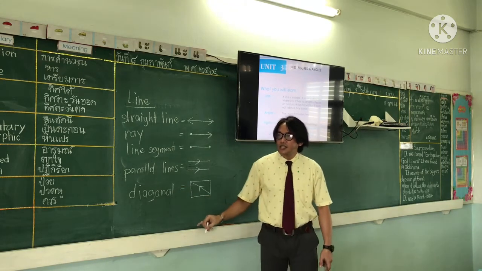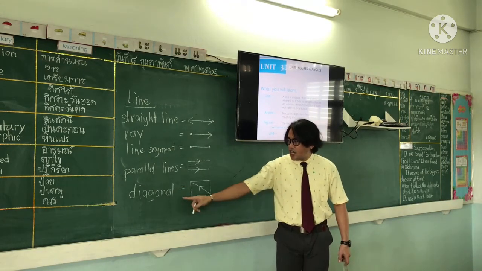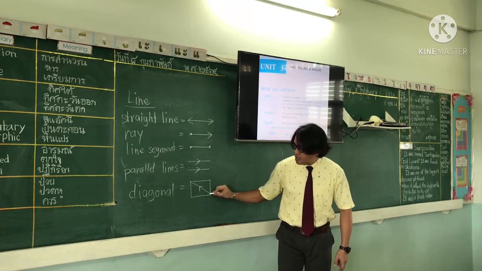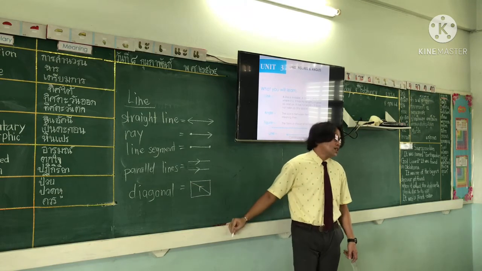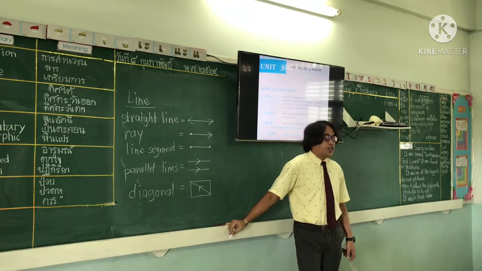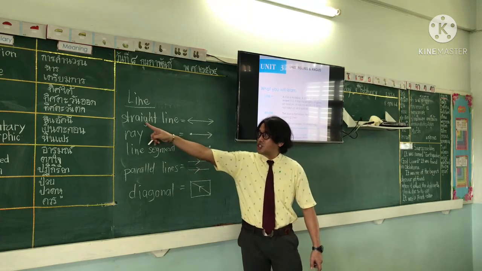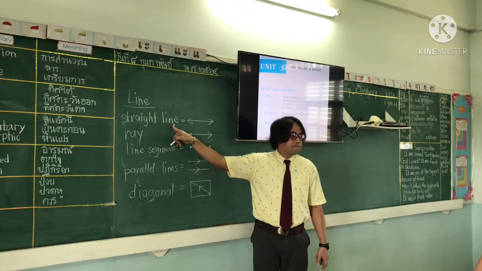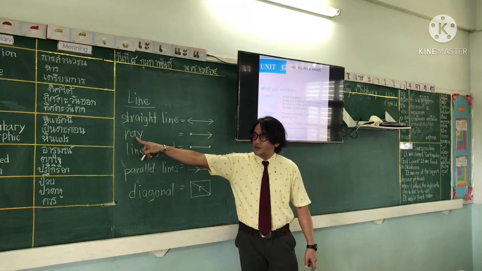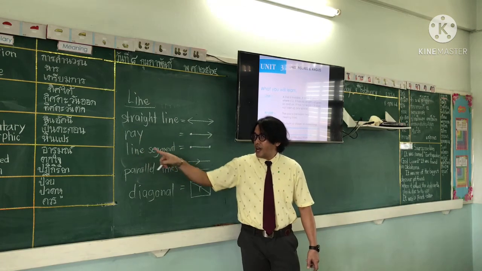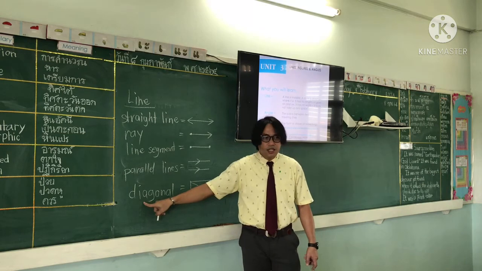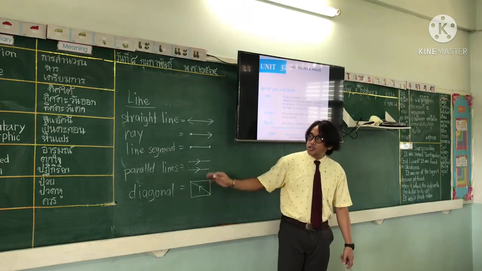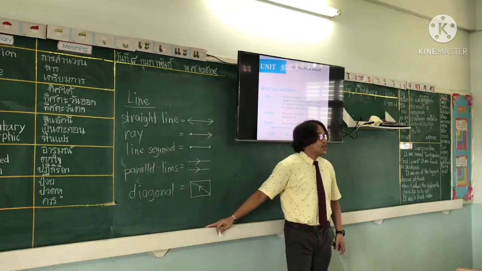Diagonal. So a diagonal is a line that goes from a corner to the opposite corner. Okay, so once again, everybody all together. Straight line. Ray. Line segment. Parallel lines. Diagonal. Alright, so these are the different types of lines.